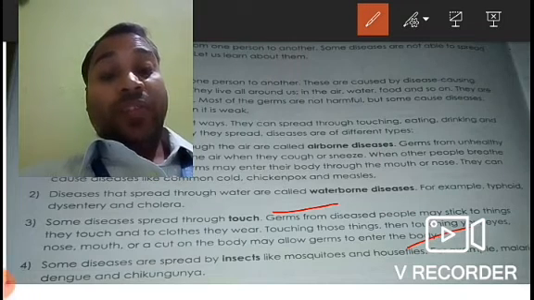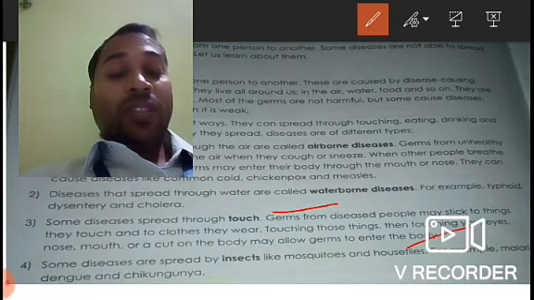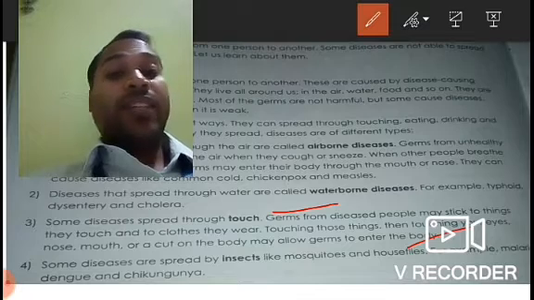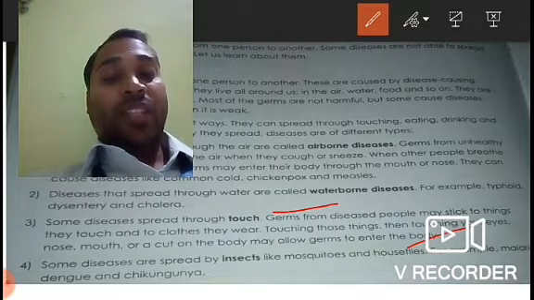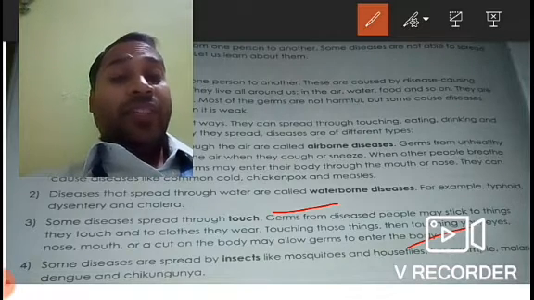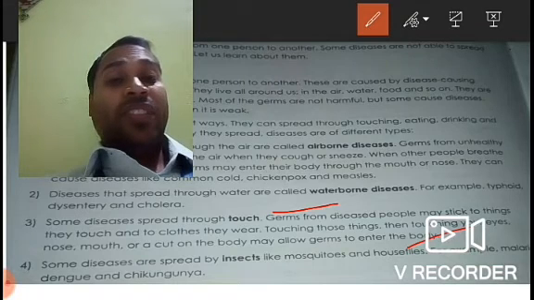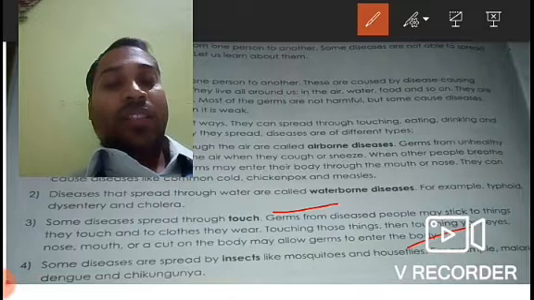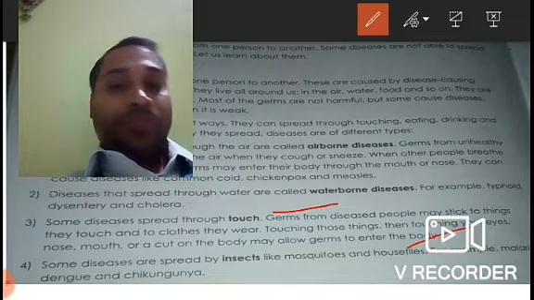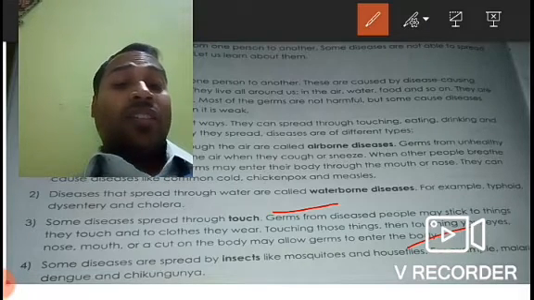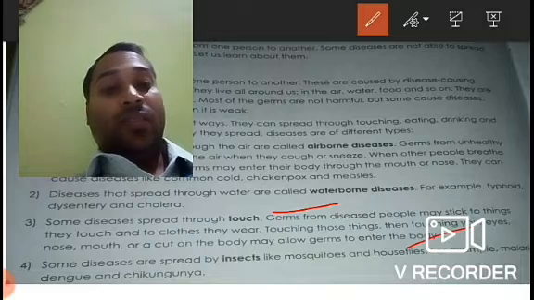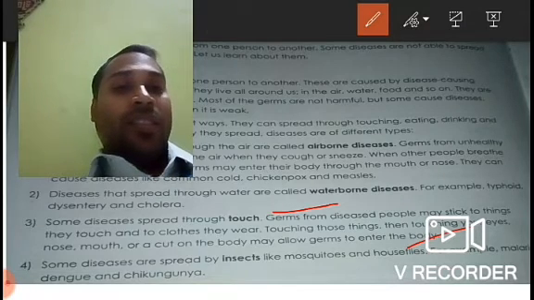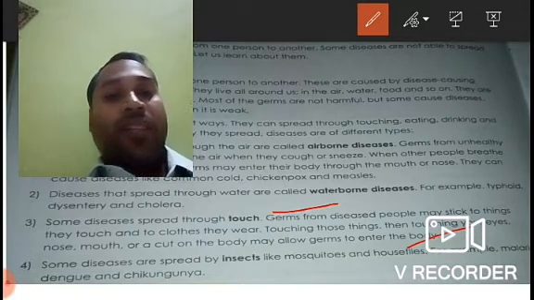So whenever we go outside, we should ensure that we wash our hands properly, and therefore any chances of germs sticking to your hand will be reduced. So we should wash our hands regularly so that these germs do not stick to your hands.